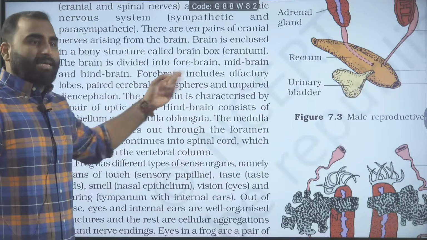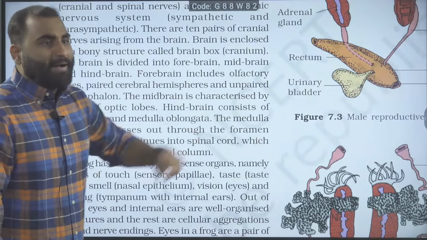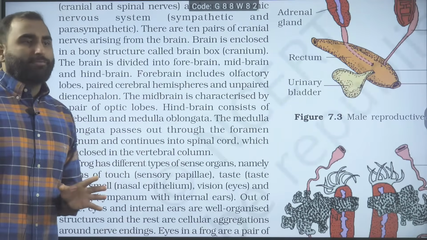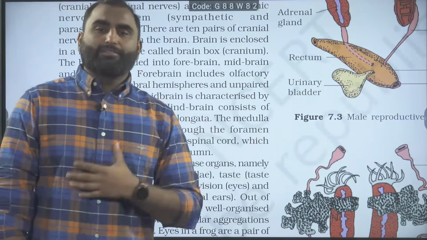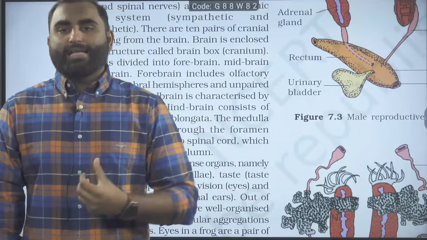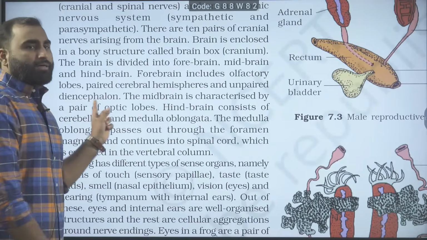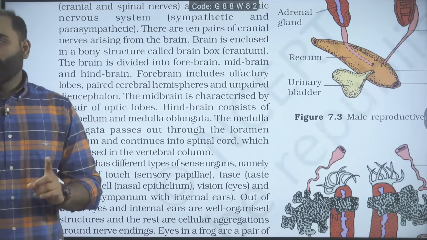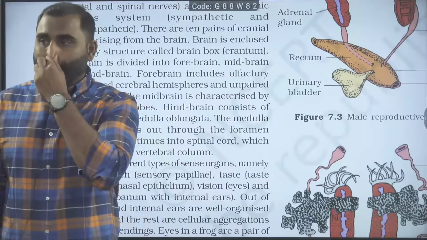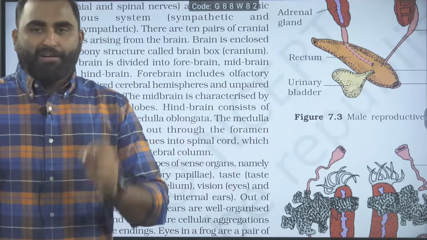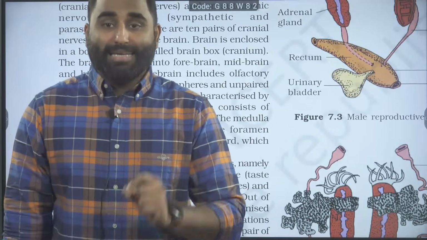Okay. Paired cerebral hemispheres, that we also have. Unpaired diencephalon, we also have the diencephalon. Frogs also have diencephalon. What is basically diencephalon? Diencephalon is nothing but thalamus. You should also know the common name of diencephalon. Diencephalon is nothing but thalamus. Are we clear? Yes. In the human forebrain also, olfactory lobes are there.